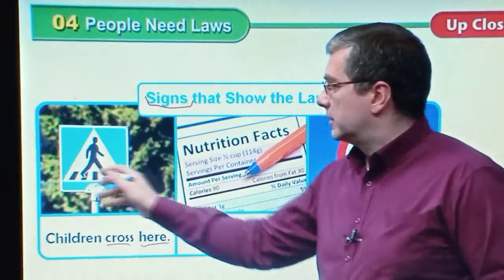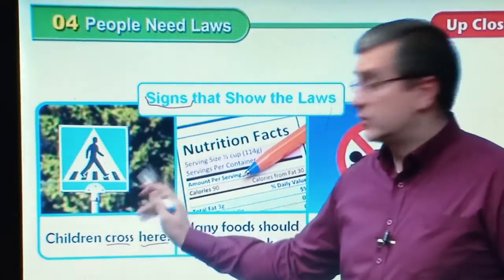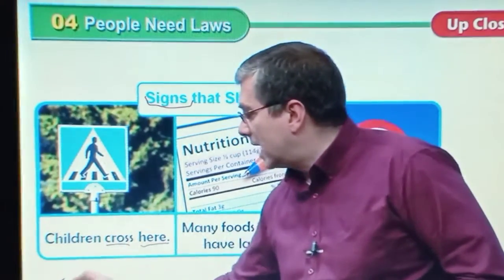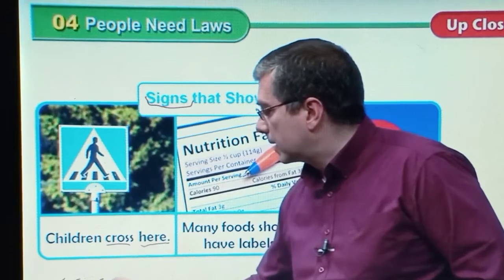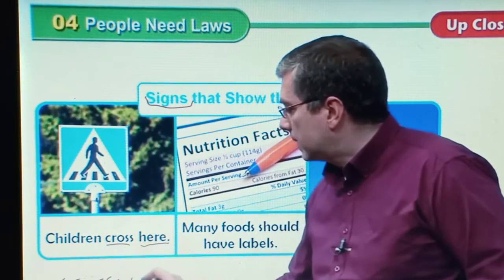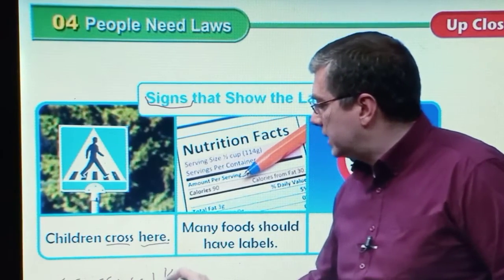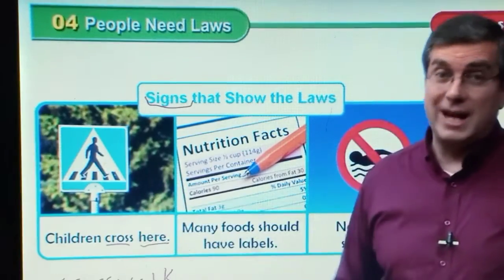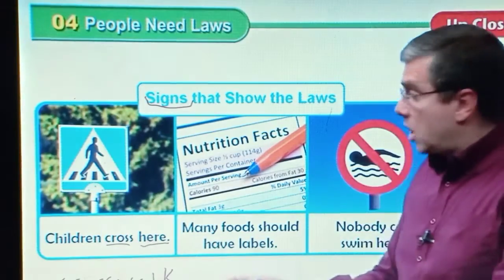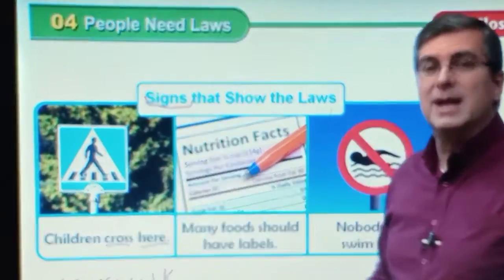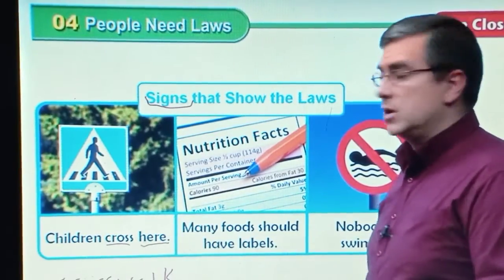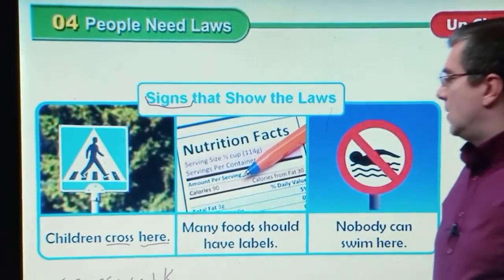Anybody can cross the street, not just children. So this is the place to cross the street. By the way, we call that a crosswalk. If you want to cross the street, don't cross the street anywhere. Look for the crosswalk. Look for the bars on the street. Then you cross the street.